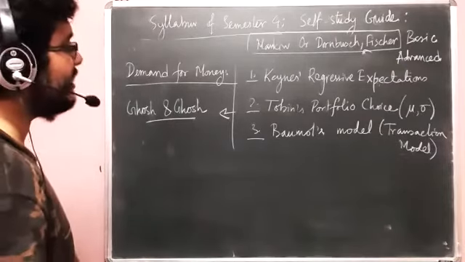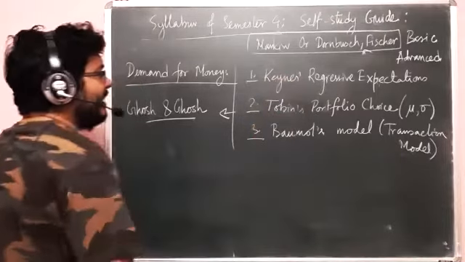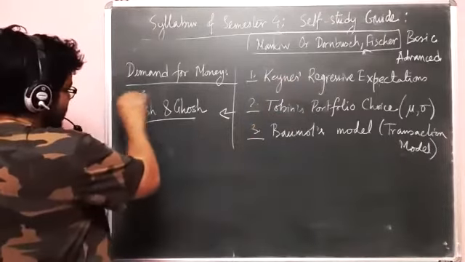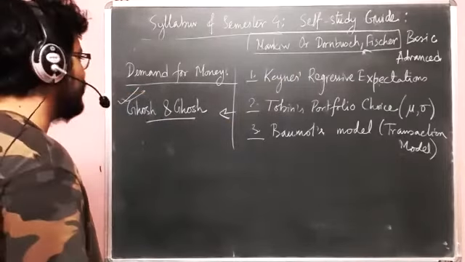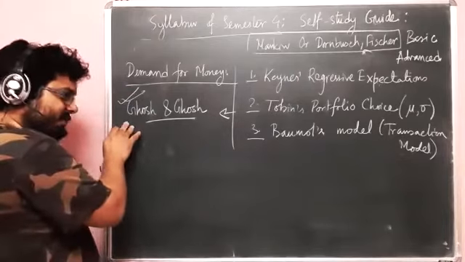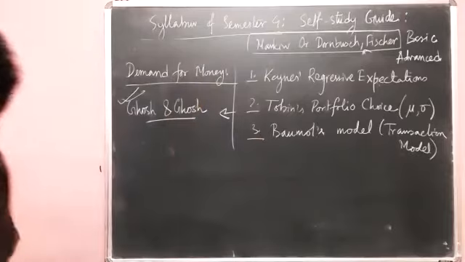And also it is true that a good treatment of Keynes's model and Tobin's model, you can find them only in this. Okay, so from that angle also you are forced to read this one. So why not read the same book for Baumol's model instead of Mankiw or Dornbusch or any other book, right?